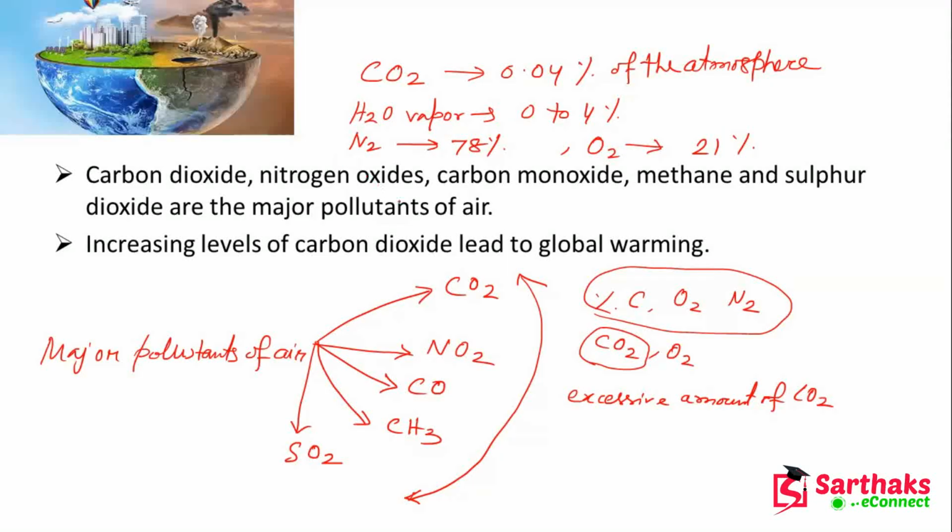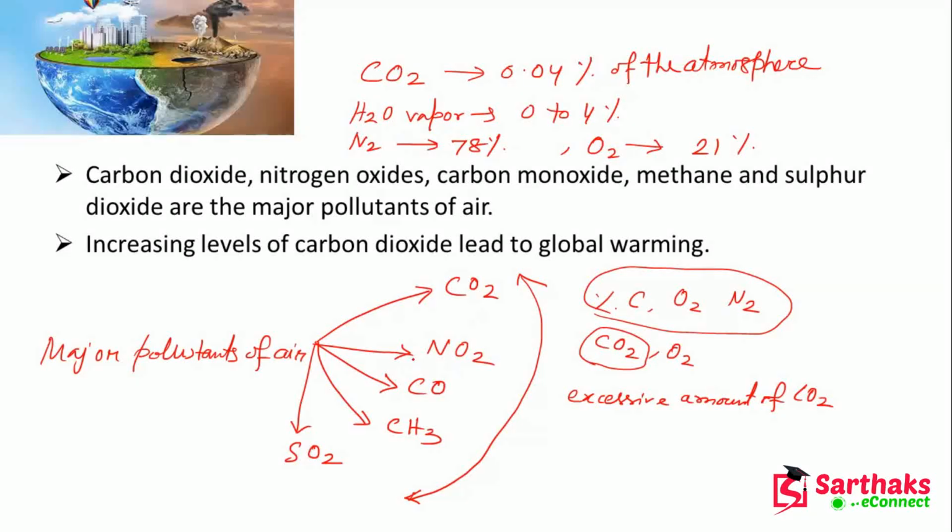So these chemicals, carbon dioxide, nitrogen dioxide, carbon monoxide, methane, and sulfur dioxide, are very dangerous pollutants of the air, okay.